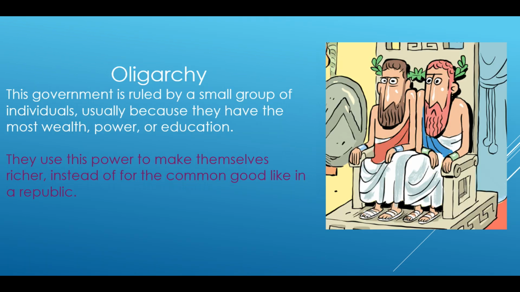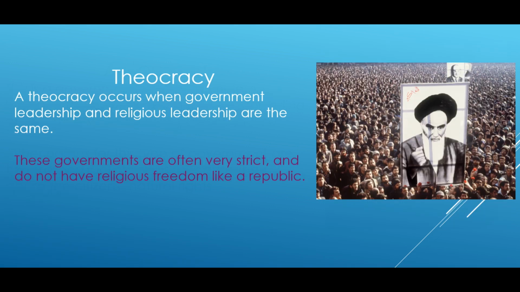Oligarchy. This government is ruled by a small group of individuals, usually because they have the most wealth, power, or education. They use this power to make themselves richer instead of for the common good, like in a republic. Theocracy. A theocracy occurs when government leadership and religious leadership are the same. These governments are often very strict and do not have religious freedom like a republic.